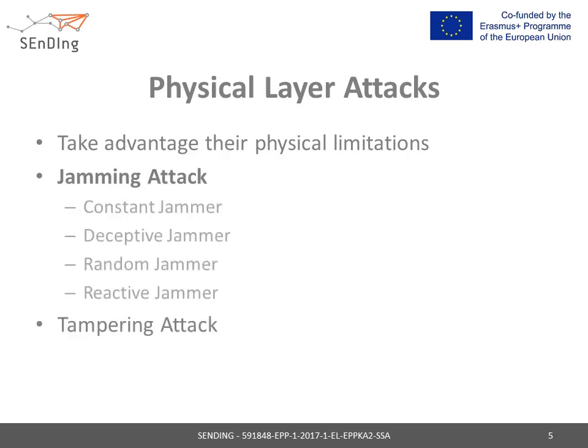Jamming attacks use radio signals to interfere with the wireless communication of the things. There are multiple versions of jamming, each varying on the transmission frequency and the packet type, but they all have as purpose to deny a sensor node executing their functionality by either denying the chance to transmit packets or by decreasing its energy. Constant jammer.